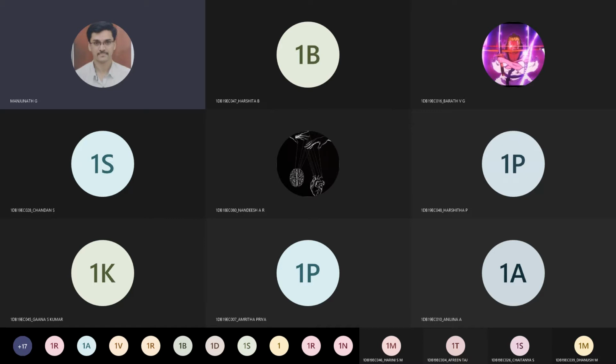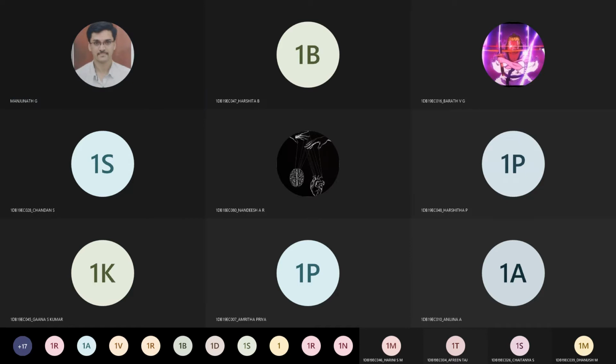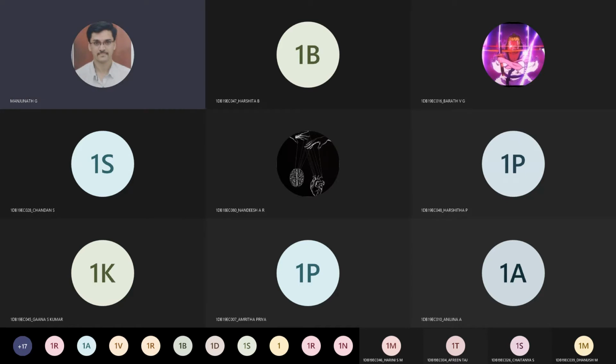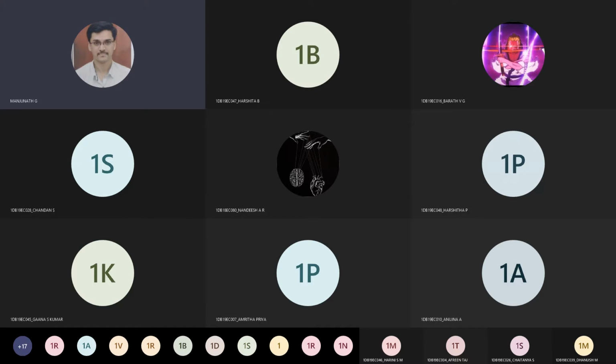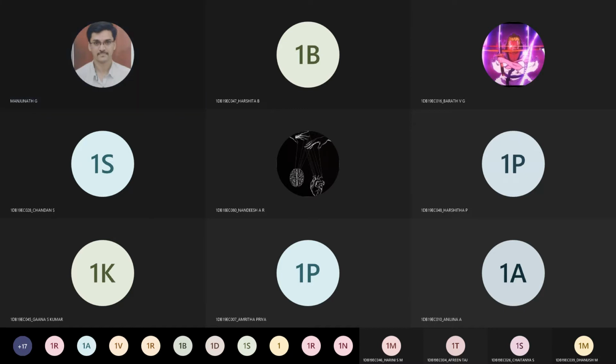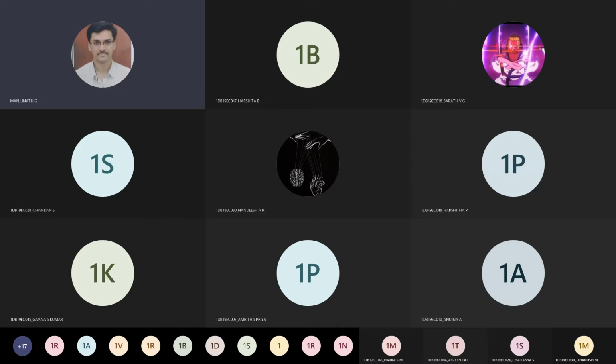If you have sketched, you can show it on the screen. Are you solving or waiting?